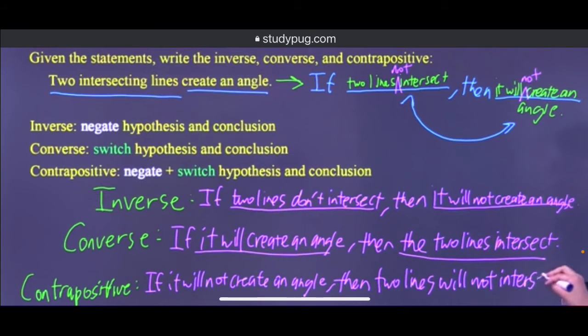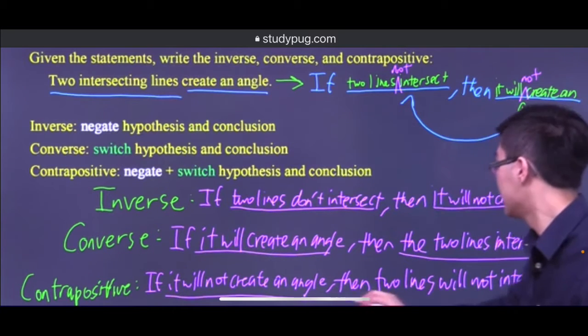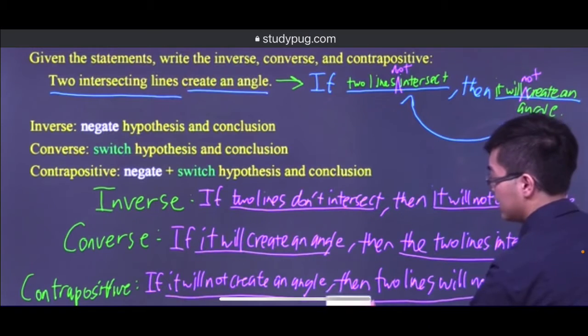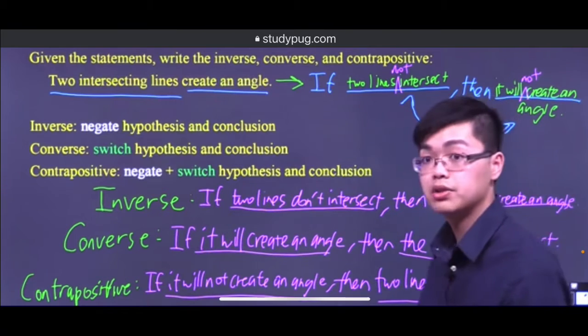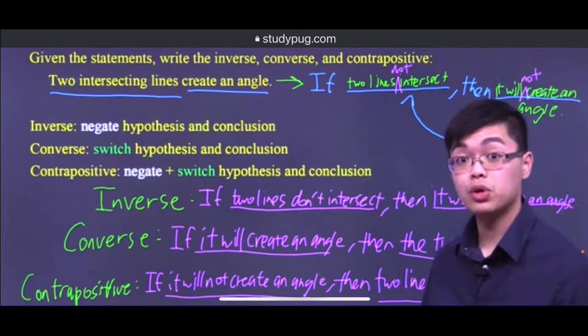Again, I try to make the sentence actually make sense. So if it will not create an angle, then two lines will not intersect. Again, this is my not Q and this is my not P. And that is the contrapositive. So we actually wrote out every single thing and we are pretty much done here. So let's move on to the next question.